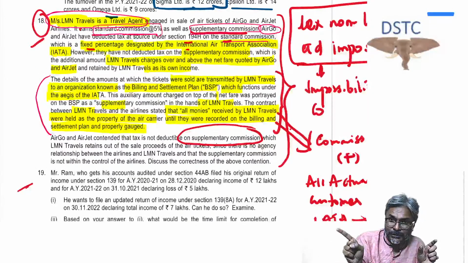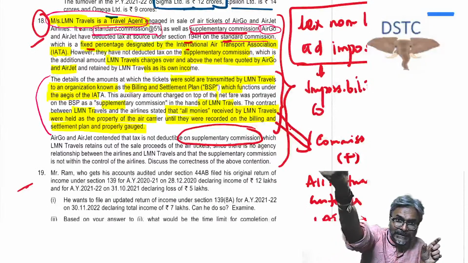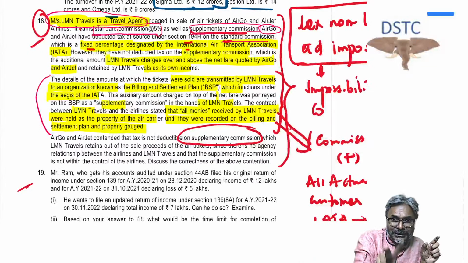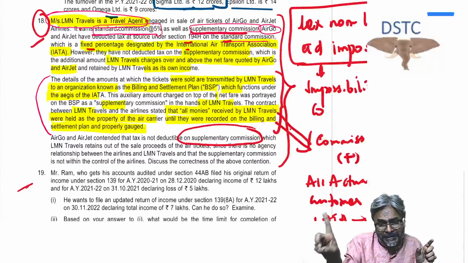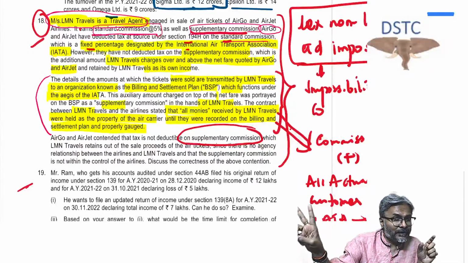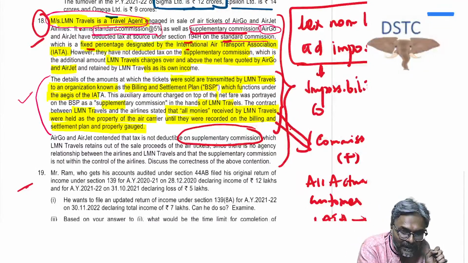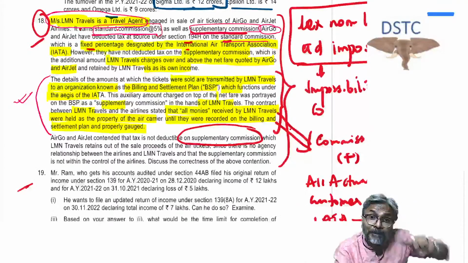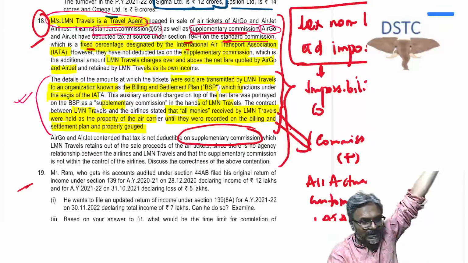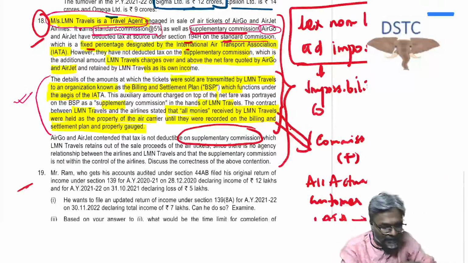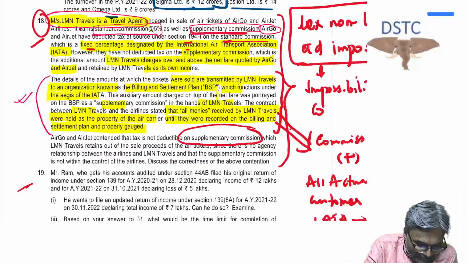And what is the second question, students? The second question is, does the airline company know at what price the agent is selling the tickets, so as to determine how much is the standard commission and how much is the supplementary commission? These are the two questions, and this is the paragraph which is unique as compared to the old case law of Singapore Airlines. Please have a look in this case.